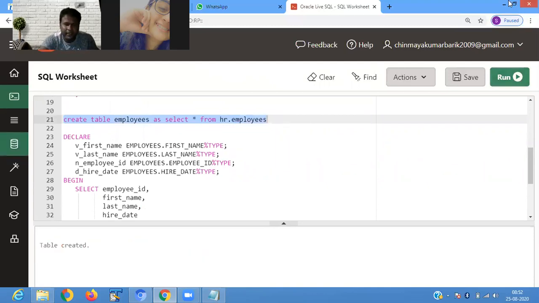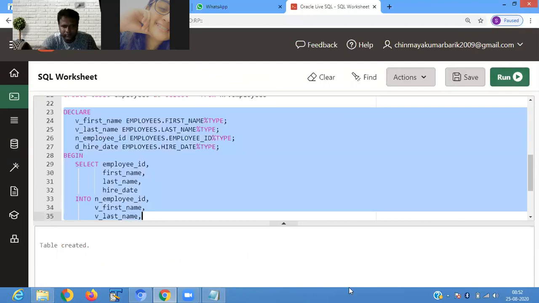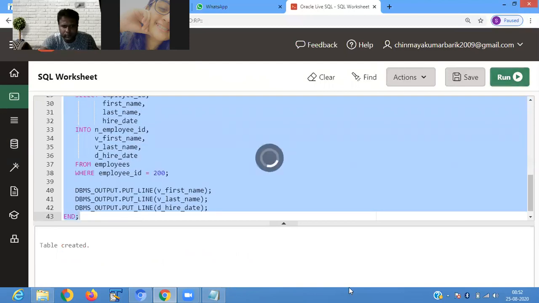Table created. Now I'm executing. This retrieves all the record of employee ID 200: first name is Jennifer, last name is Whalen, hire date is 17 September 03.